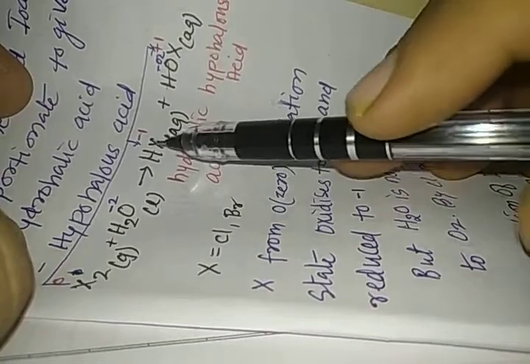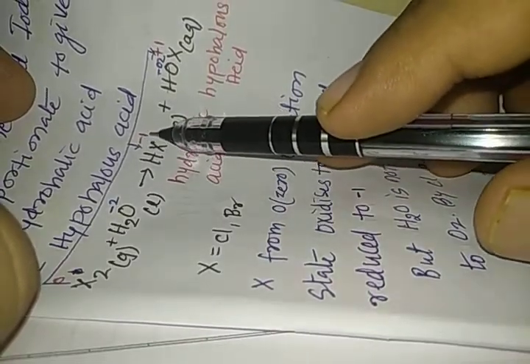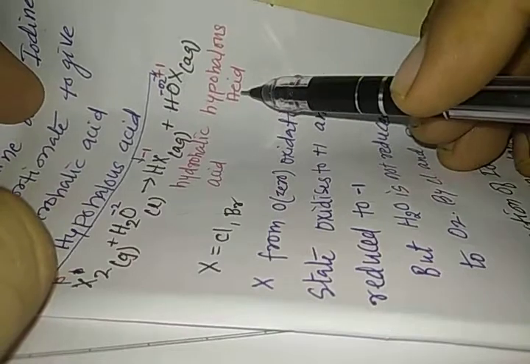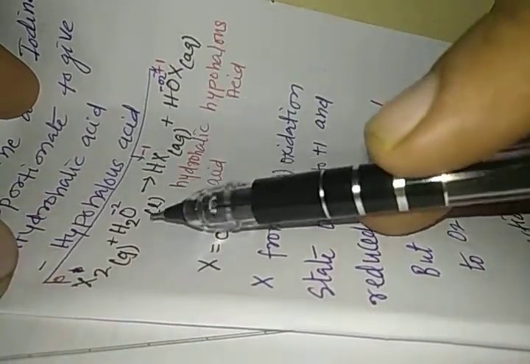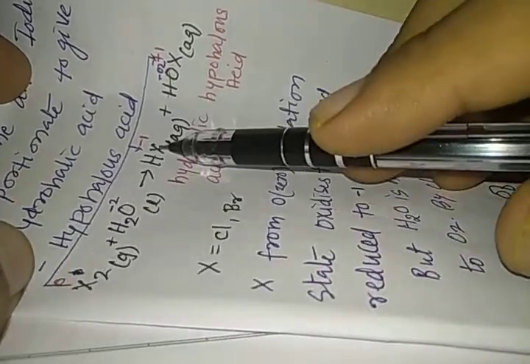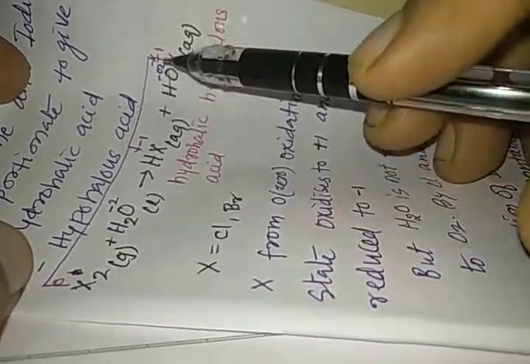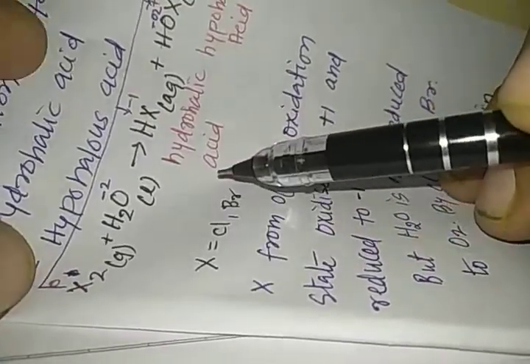You can see here in HCl or HBr, HX, the halogen has -1 oxidation state, but in hypohalous acid, the halogen has +1 oxidation state. So this is the kind of reaction where halogen from 0 goes to either -1, that means reduced, or to +1, that means oxidized. Once it is reduced, once it is oxidized, so this kind of reaction is known as the disproportionation reaction.